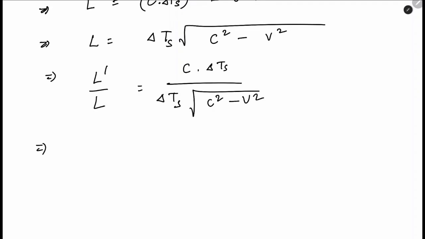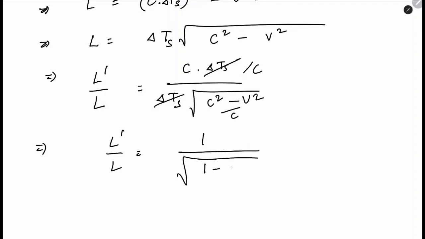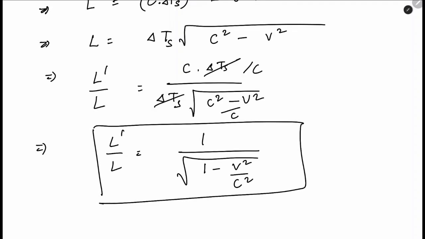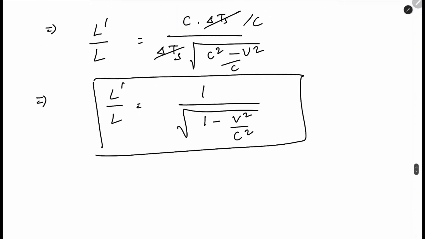Now if we cancel this and divide both by c, we will find L prime by L is equal to 1 by square root of 1 minus v square by c square. So this is the main objective to be found here.